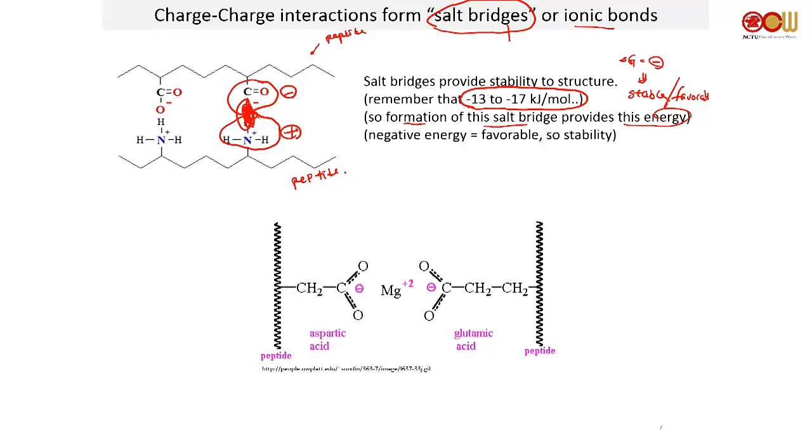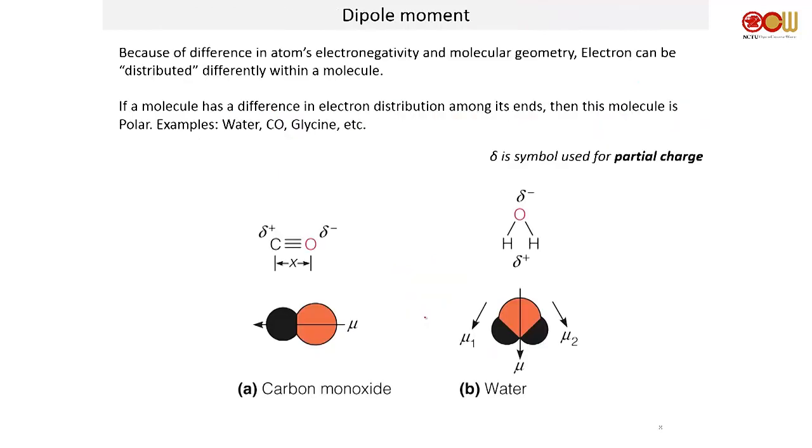Sometimes you also have this really weird thing where you've got negative and negative. And then typically you're going to say, whoa, aren't they supposed to repel each other? Typically yes. But sometimes you can put a divalent metal ion like magnesium 2+ or calcium 2+. You're going to give 1+ to this one, 1+ to that one, and then they're stable. So we're good with salt bridges.